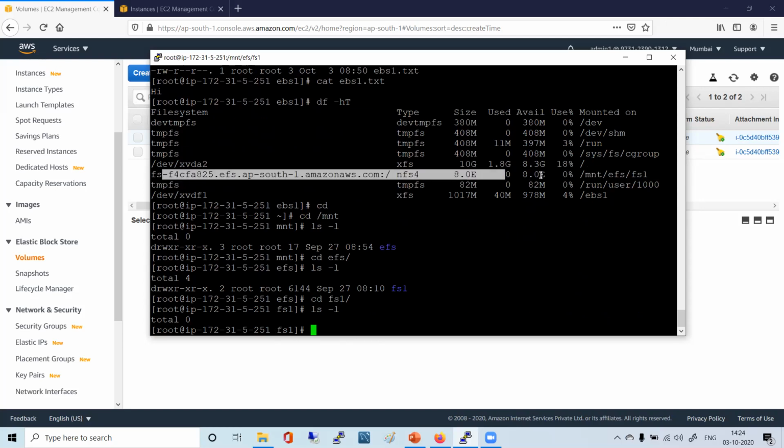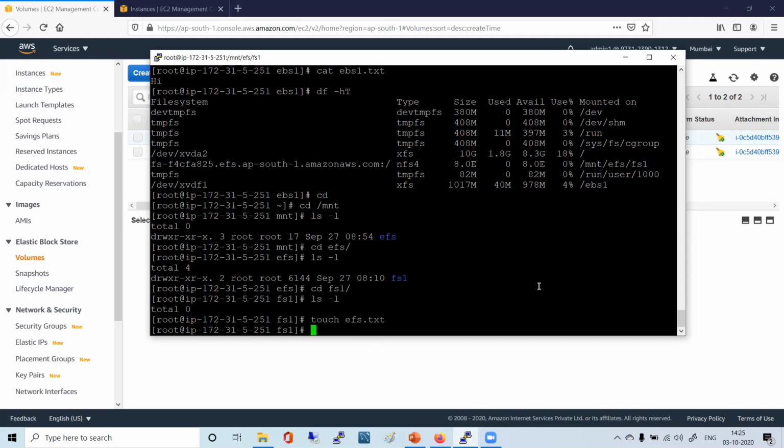And here it is shown: file system EFS ap-south-1 amazonaws.com, NFS version 4. It is mounted under /mnt/efs/fs1. From where is it coming? fs1. We created that EFS last time, right? That's what it is.